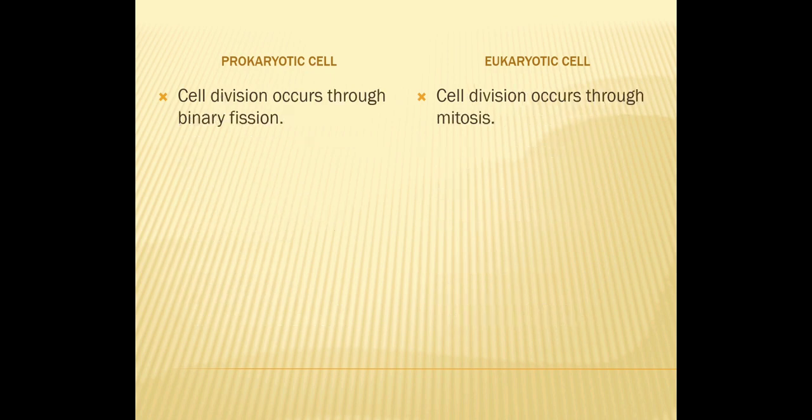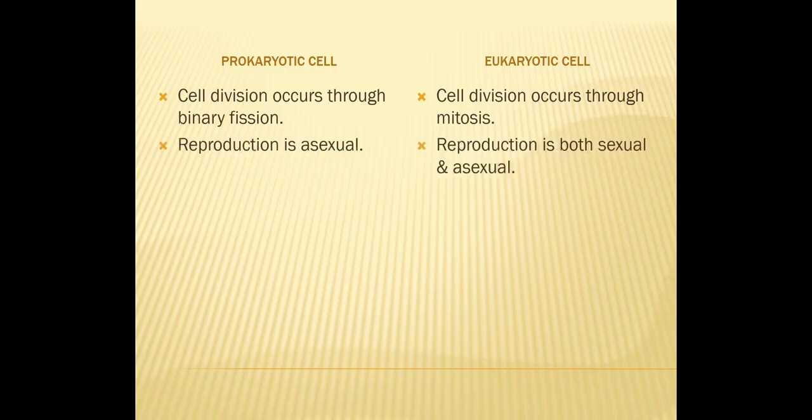Then, in prokaryotes, cell division occurs through binary fission. That means a single cell divides into two halves. In eukaryotes, the cell division occurs through mitosis. Mitosis, that is equational division. Then, in prokaryotes, reproduction takes place through asexual means, whereas in eukaryotes both sexual as well as asexual reproduction occurs.